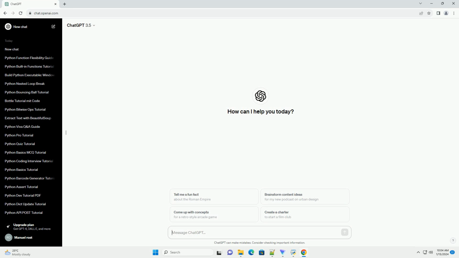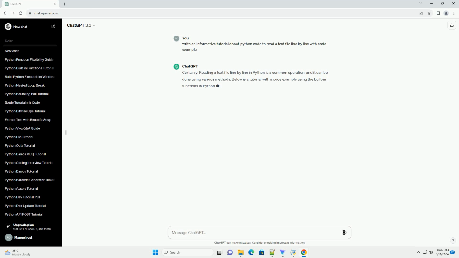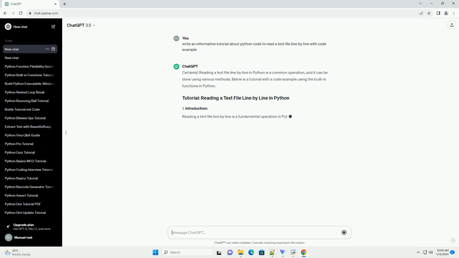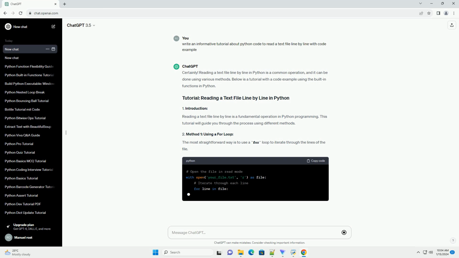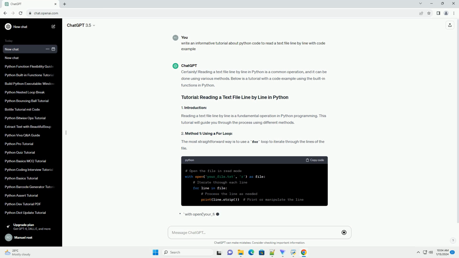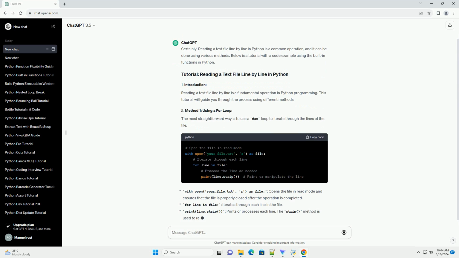Certainly. Reading a text file line by line in Python is a common operation, and it can be done using various methods. Below is a tutorial with a code example using the built-in functions in Python. Reading a text file line by line is a fundamental operation in Python programming. This tutorial will guide you through the process using different methods.